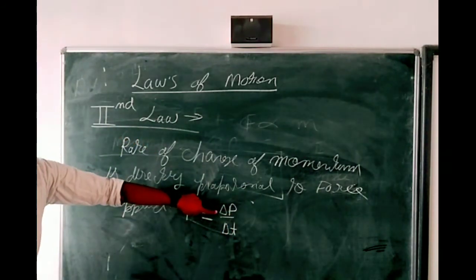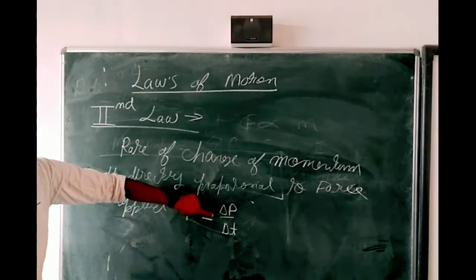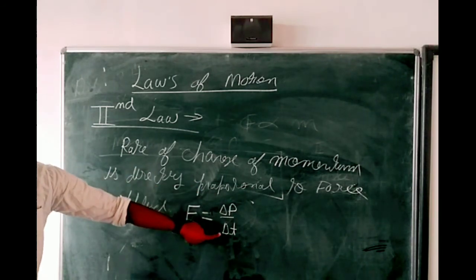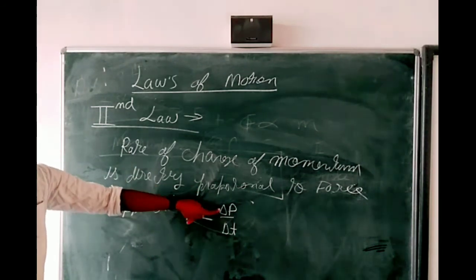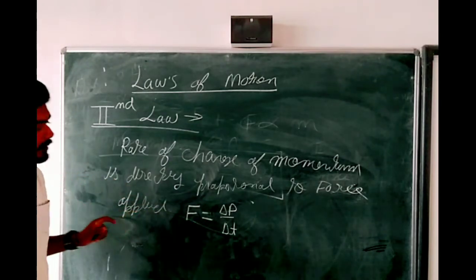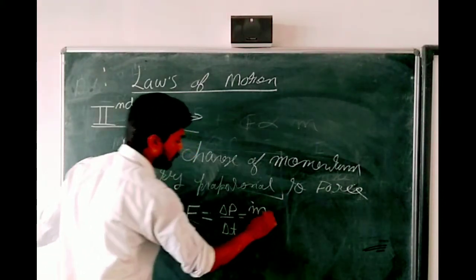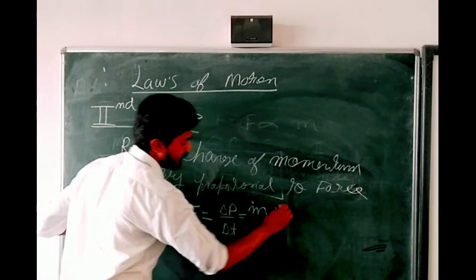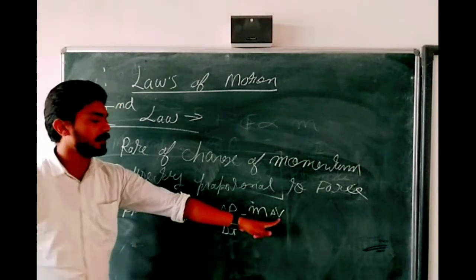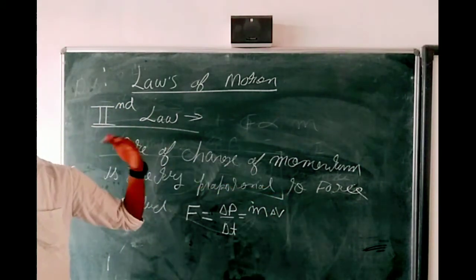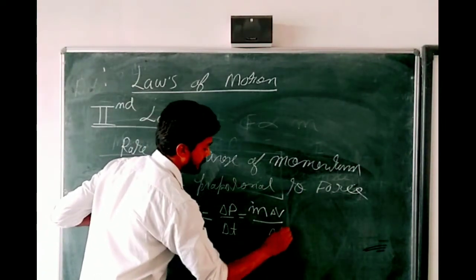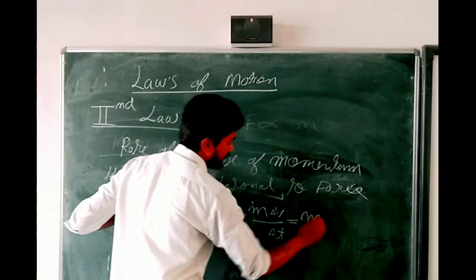Students, here delta means change. Delta P means change in momentum, and delta T means time. The formula of momentum is mass into velocity, but since momentum is getting changed, you use delta V here. Delta V means change in velocity, because to change momentum you should change the velocity, upon delta T. And you get mass times this.